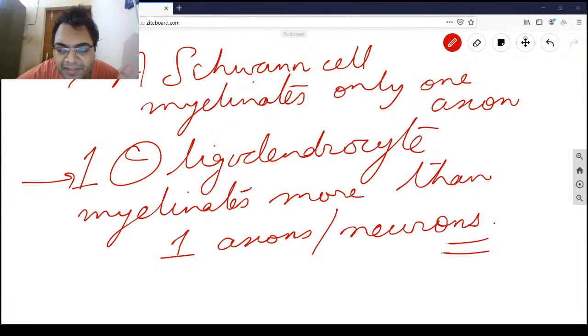So I'll show you one thing, how the Schwann cell goes for myelination. You will be amazed to see that image. I'll just show it to you. Share the screen.